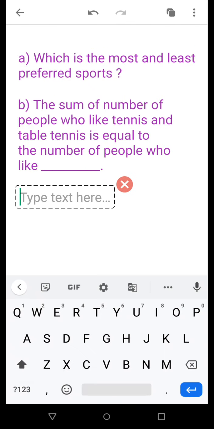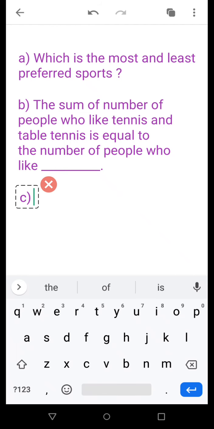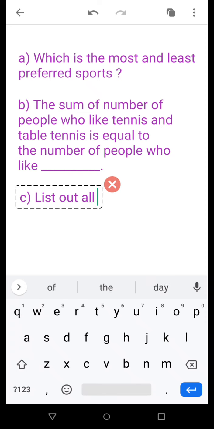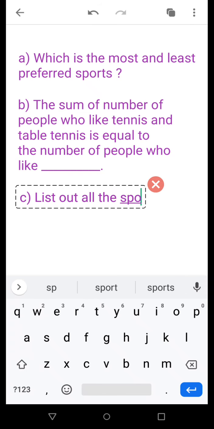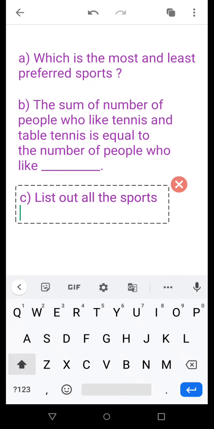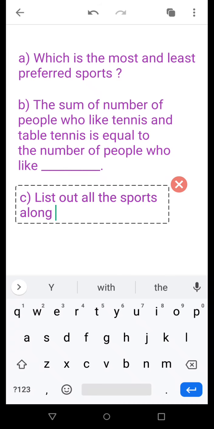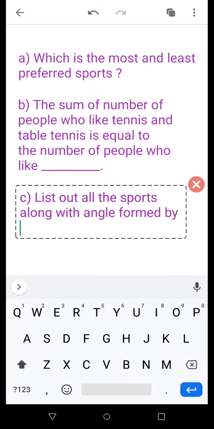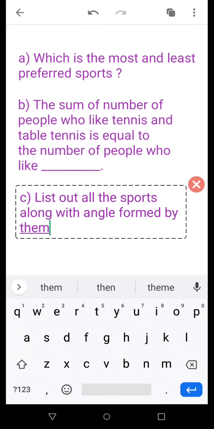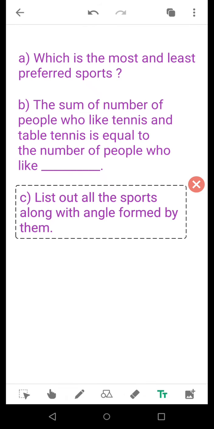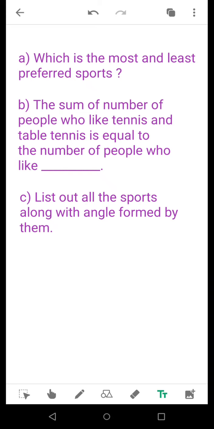And last question, I will just type it over here. Question number C: list out all the sports along with the angle found by them. You know how to solve it. You have already done it, so there is nothing new in this. So you can very easily do this. So the third question: list out all the sports along with the angle found by them.